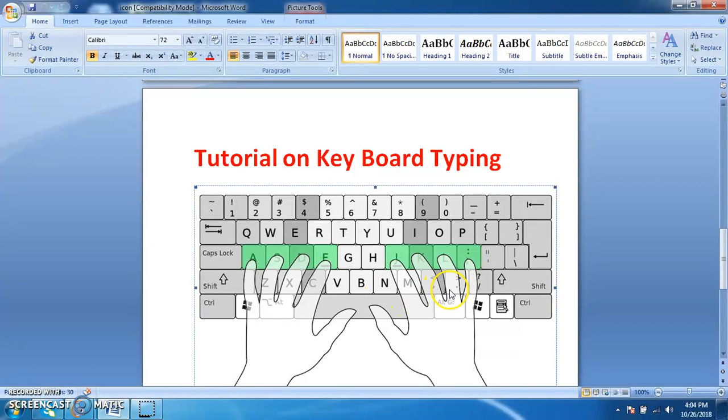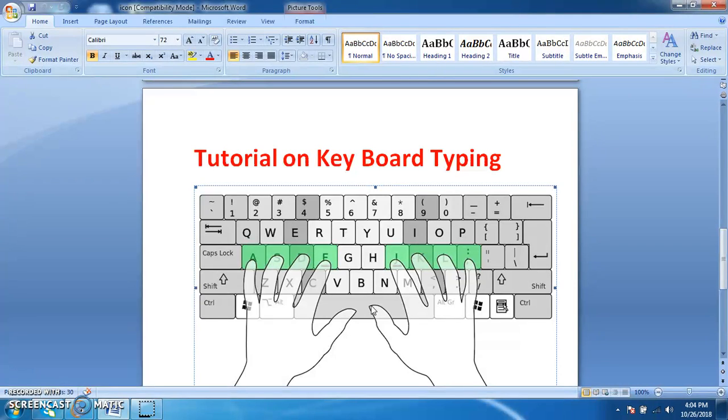Likewise, the right hand's little finger we have to place on the semicolon, the ring finger on the alphabet L, the middle finger on the alphabet K, the index finger on the alphabet J, and the thumb finger we have to place on the space bar.